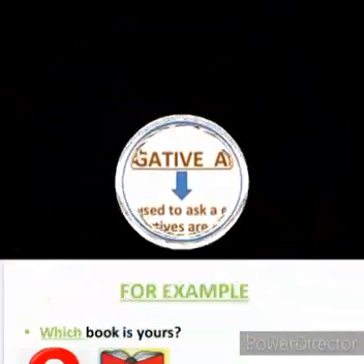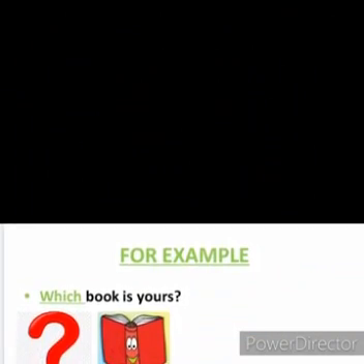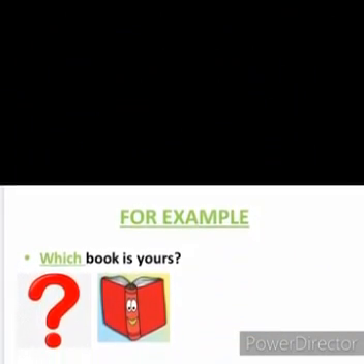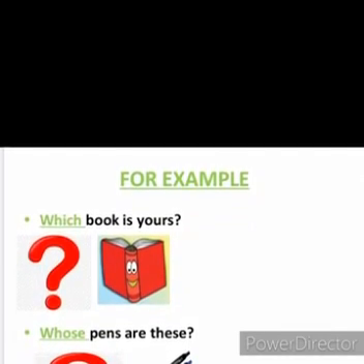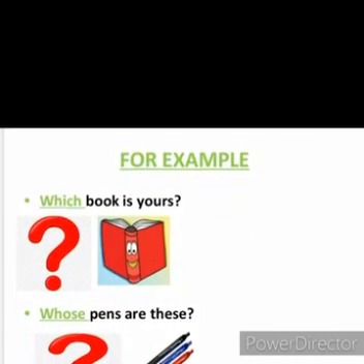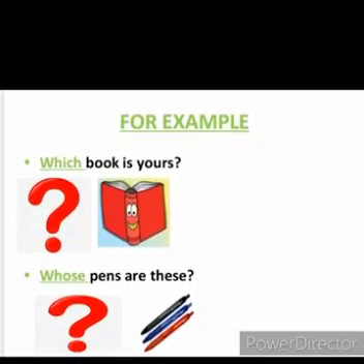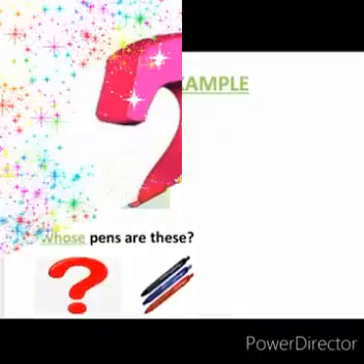For example, which book is yours? So you're asking a question, कि तुम्हारी किताब कौन सी है? So which is an interrogative adjective. Next is whose pens are these? Over here also you're asking a question. So whose is an interrogative adjective. So interrogative adjectives generally ask questions with reference to a particular noun.